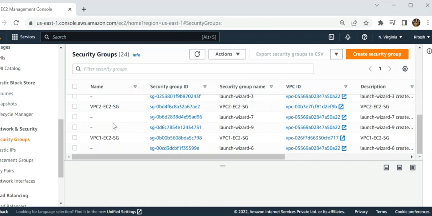For VPC1, it should be open to the CIDR block of VPC2, and for VPC2, it should be open to the CIDR block of VPC1. So that should be vice versa, which you have to use to modify the security groups. Now I will show you.